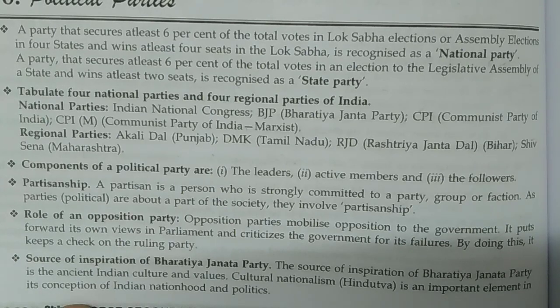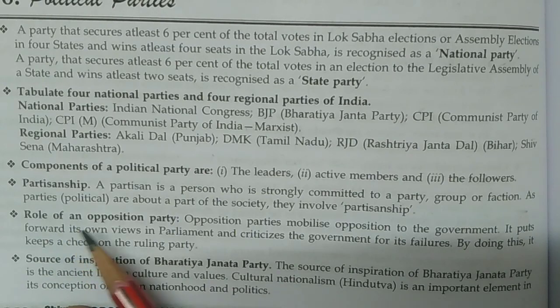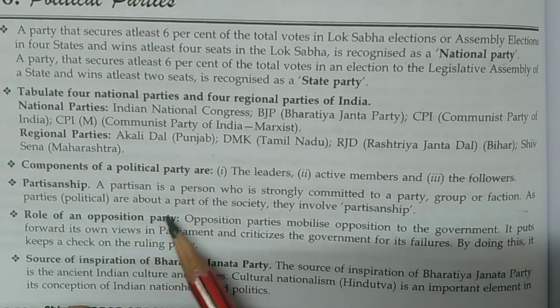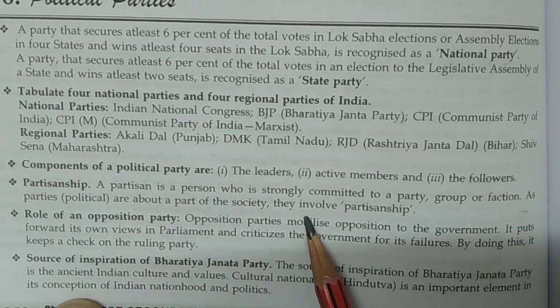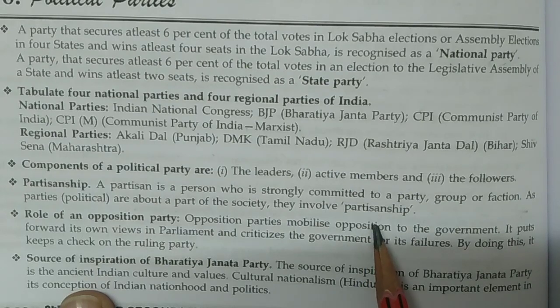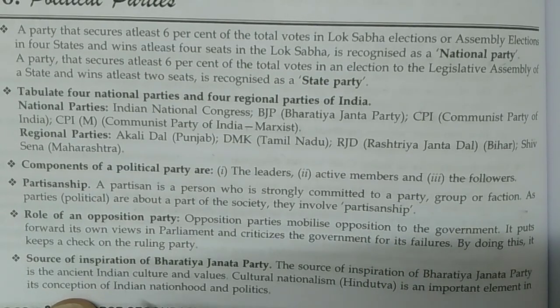Next is partisanship. A partisan is a person who is strongly committed to a party, a group or faction. It is called partisanship.